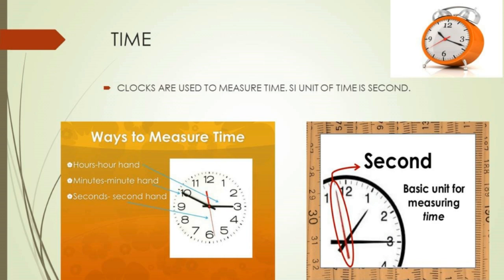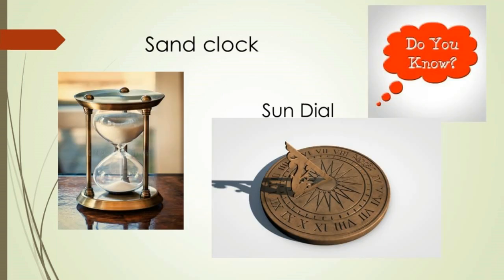In the clock, the shorter hand shows the hour. The longer hand shows the minute. And the longer thin red hand shows the seconds. Do you know? In earlier days, people used sand clocks and sundials to measure the passage of time during the day. The shadow cast by a stick can be used to estimate time.